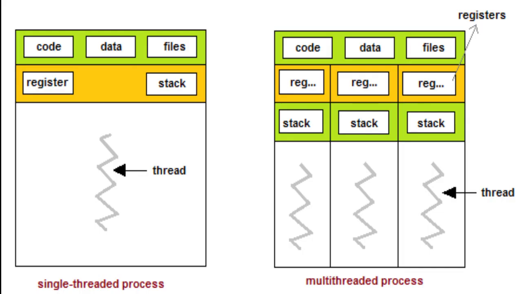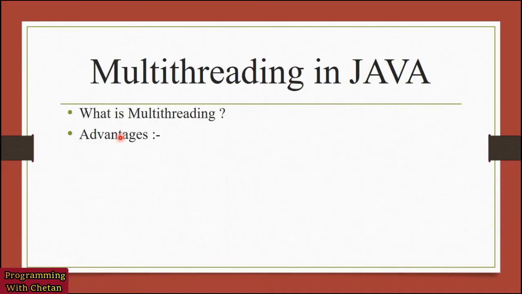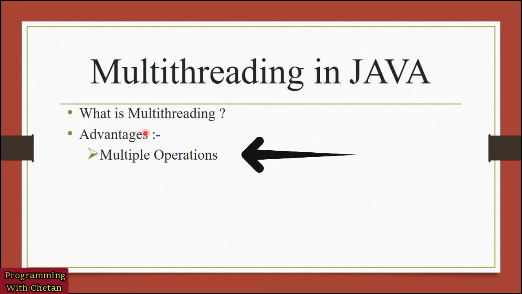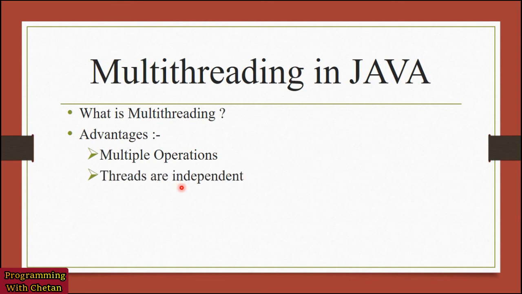Multi-threading is a concept of executing multiple threads at the same time. Let us discuss various advantages of multi-threading. When we have to perform multiple operations at the same time, we can use multi-threading. Now let us discuss our second advantage, that is threads are independent, which means that if an exception occurs in one thread, it will not affect the execution of other threads. Till now we have discussed that multi-threading is a concept of executing multiple threads at the same time, and we have also discussed that threads are independent.